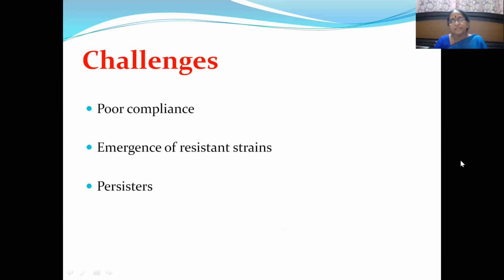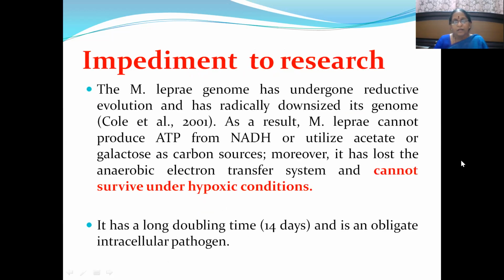The challenges in the therapy of leprosy are, number one, poor compliance. Number two, emergence of resistant strains and also the persisters that we have discussed. Apart from this, what are the impediments to research to develop a vaccine which can produce 100% efficacy in leprosy prophylaxis?